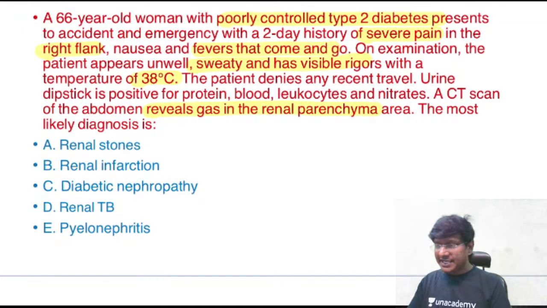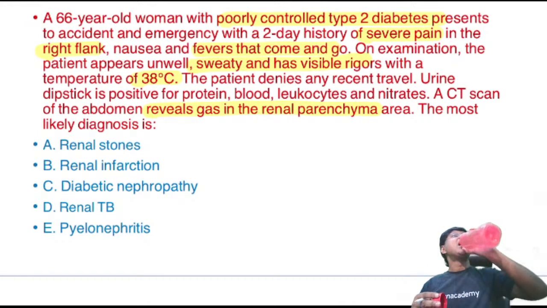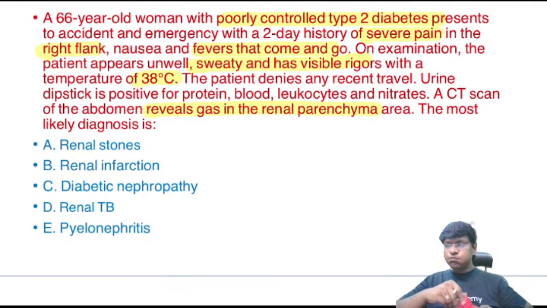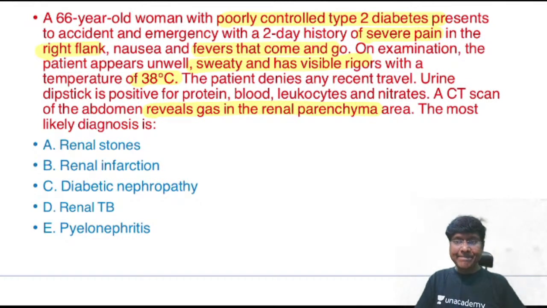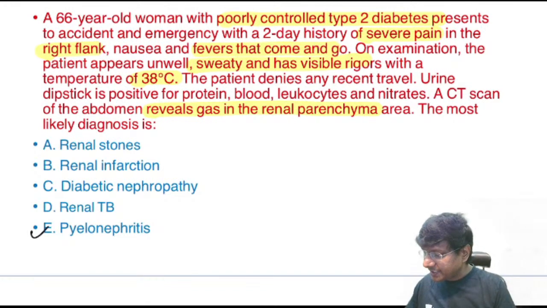Yes, anyone can quickly answer this? Yes, the answer is it is not renal tuberculosis, it is pyelonephritis.